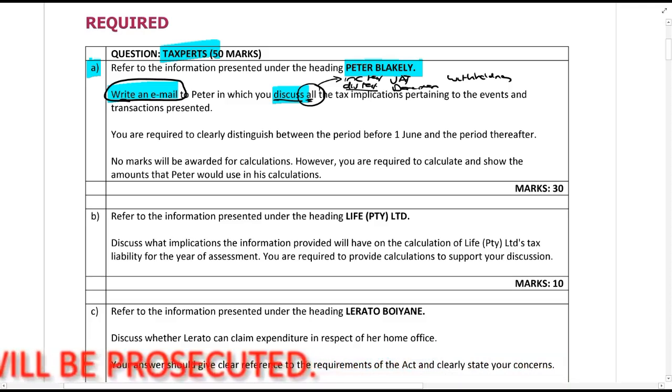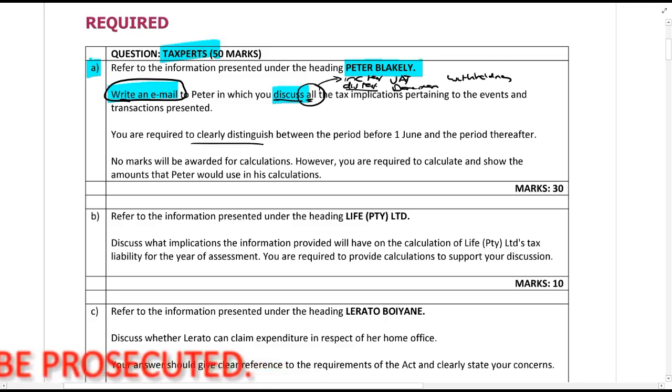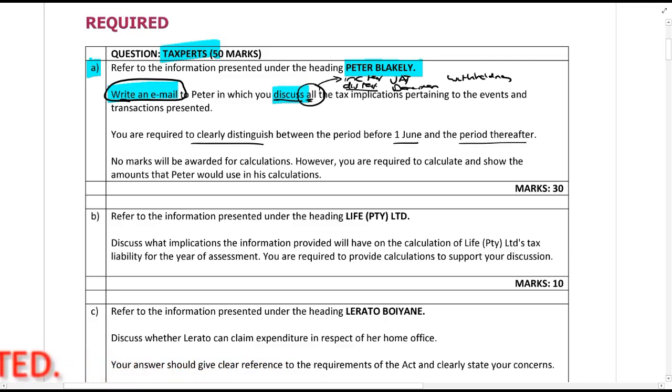They say you are required to clearly distinguish between the period before 1 June and the period thereafter, and no marks will be awarded for calculations. However, you are required to calculate and show the amounts that Peter would use in his calculations. So you won't get a mark for saying proceeds is base cost, but you'll get a mark for saying what is proceeds, what is base cost. That's basically what we're saying here.